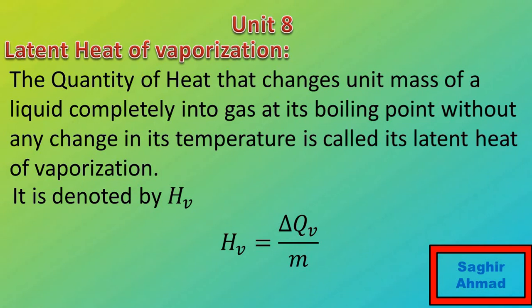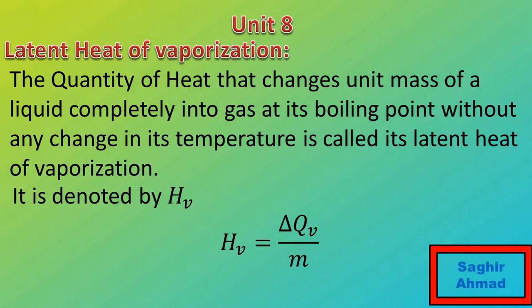When water is heated, it boils at 100 centigrade under standard pressure. Its temperature remains 100 centigrade until it is changed completely into steam. Its latent heat of vaporization is 2.26 multiplied by 10 raised to power 6 J kg⁻¹.